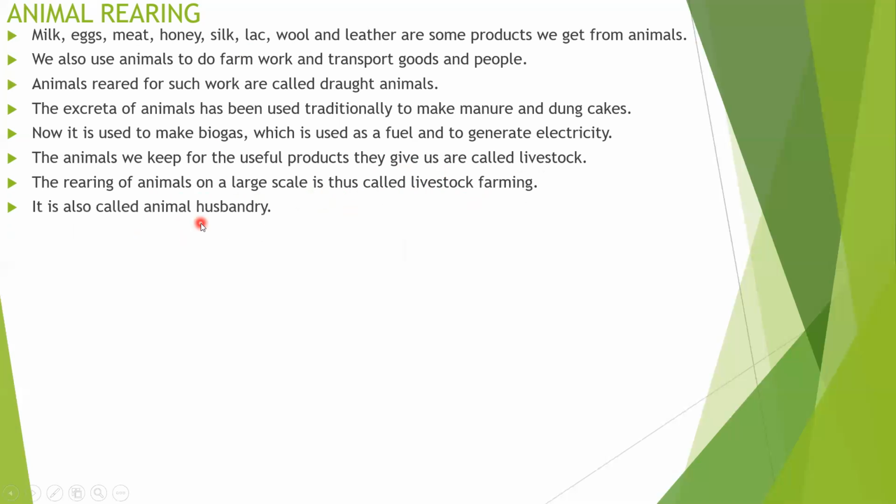It is also called animal husbandry, and it involves feeding, sheltering, caring for, breeding, and utilizing farm animals.